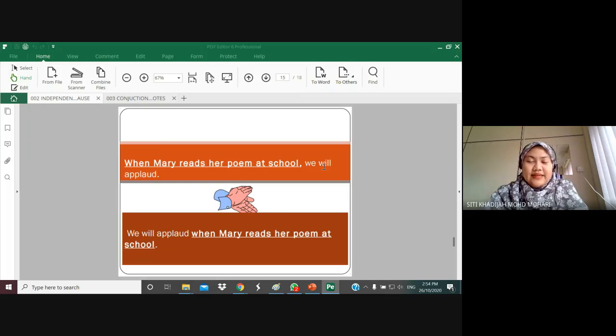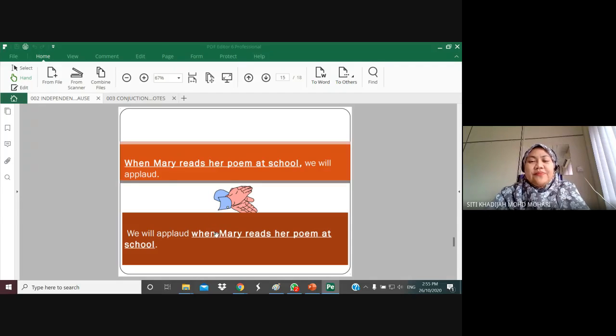Yes, it does make a complete sentence. Kita ada noun. We is an example of noun. Will applaud is an example of verb. So kita ada complete sentence. We will applaud. Full stop. Is this one just in active voice? We will applaud. Full stop. It does make a complete sentence, meaning that it is an independent clause. Maknanya dia tidak perlu bergantung kepada ayat lain untuk menjadikan dia ayat yang masuk akal.